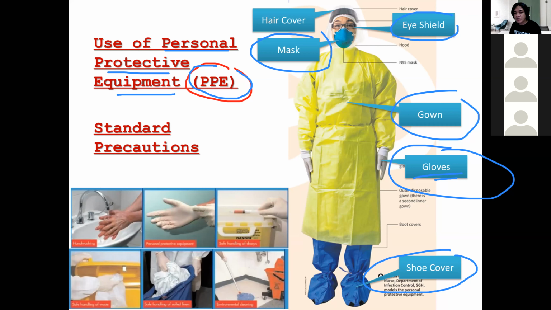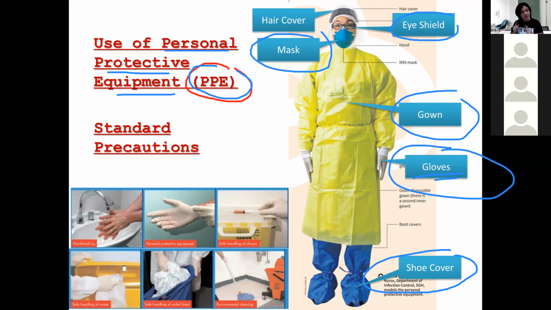Because airborne infection is very, very small. They can fly for several hours and they can penetrate into your ordinary mask. It's not effective. Instead, for airborne infection, we use an N95 respirator or N95 mask.